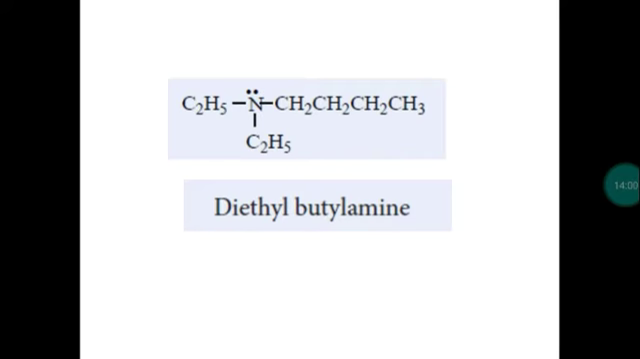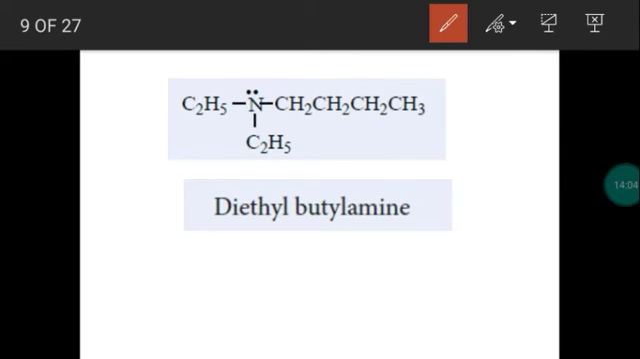Next, this is an example of a tertiary amine. 3 hydrogen atoms are replaced by 3 groups. So 2 ethyl groups and 1 butyl group. This is a straight chain, n-butyl group. So you can give the common name diethyl butylamine.